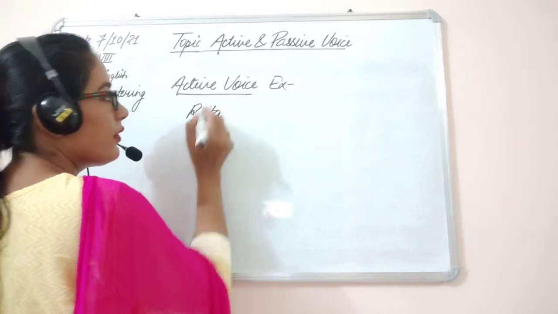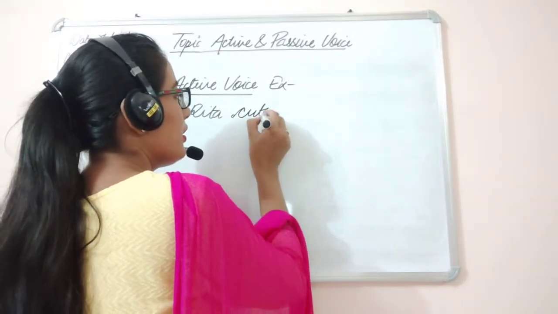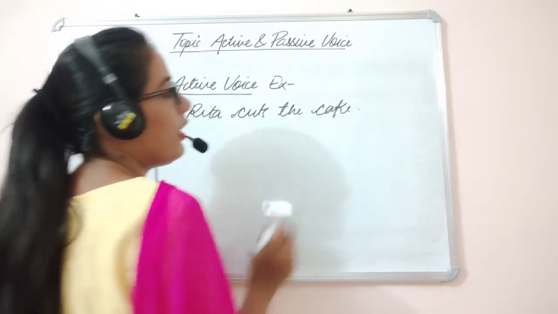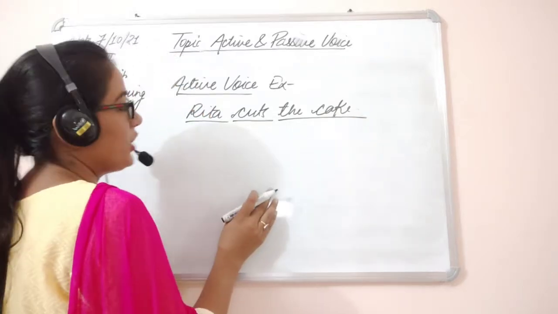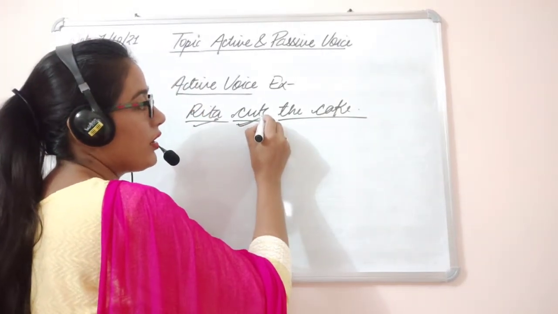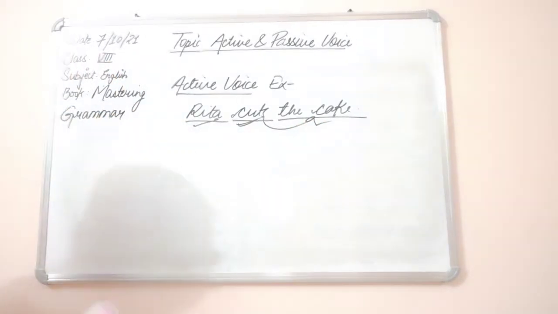Rita cut the cake. So this is the active voice: subject, verb, object. Rita is doing the action of cutting the cake, so the object is the receiver.